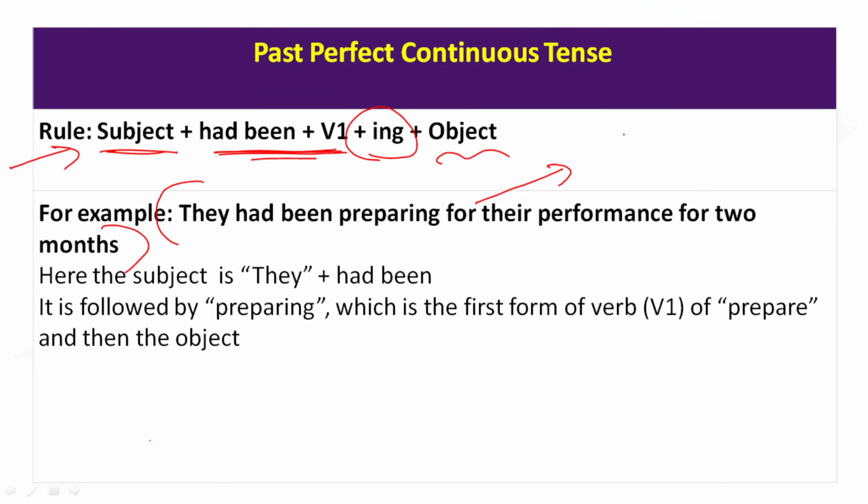Imagine today the date is June 28, which means they have prepared for their performance from, I'm just giving you an example, imagine, from April to May. You understand the difference?